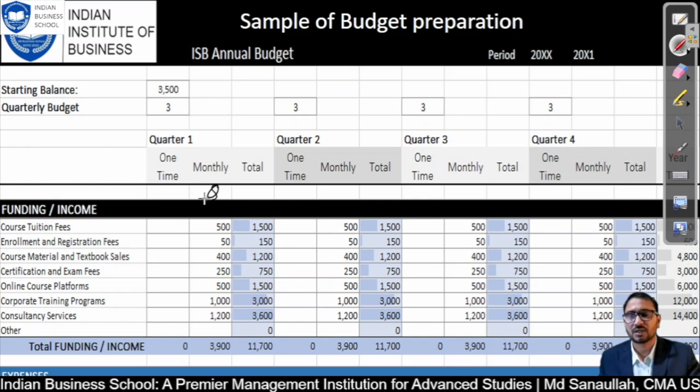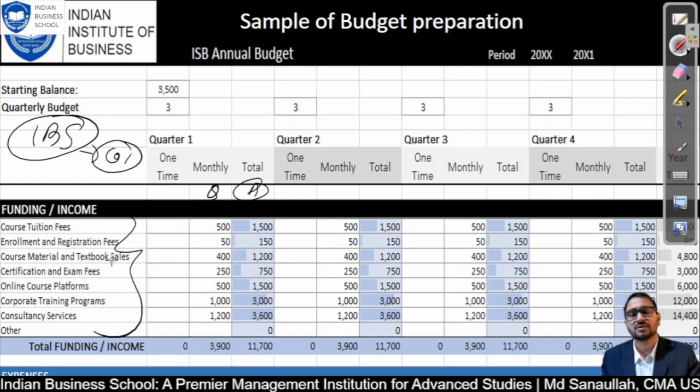This is the quarterly amount, this is the annual amount. Suppose IBS is a coaching institute. It provides services. So what are those services they provide? We have listed out tuition fees, enrollment and registration, course material, textbooks, certification exam, online course platform, corporate training, consultancy, and other. Whatever the sources from where revenue can be generated have been listed out, and then we plan how much we will generate monthly and how much quarterly.